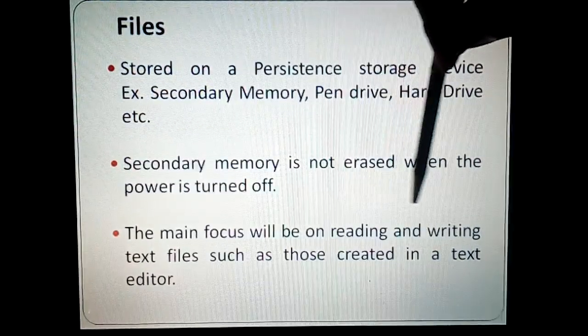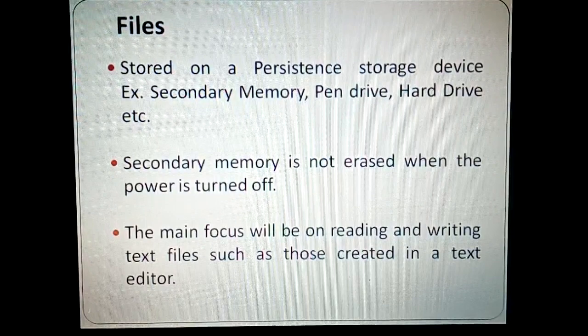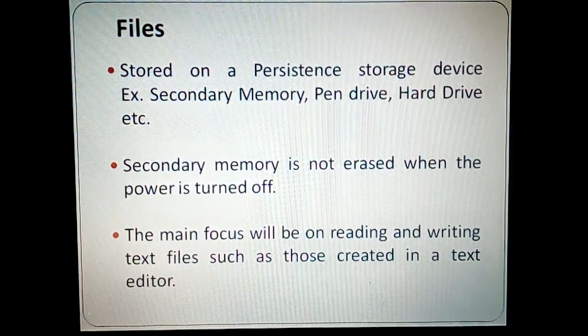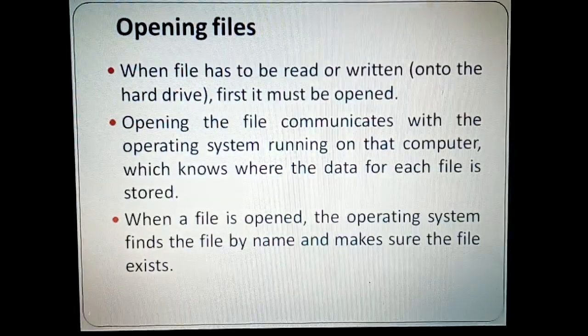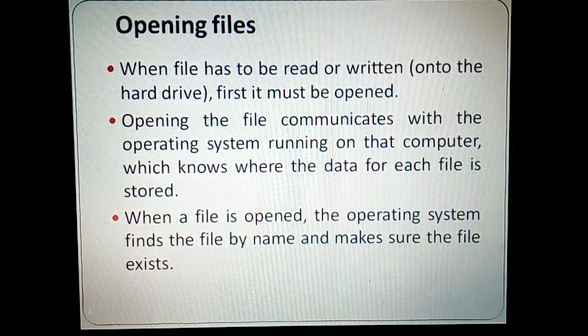The main focus will be on reading and writing text files such as those created in TextEdit. Of course we'll be focusing more on the text files because they make more sense to us than the other files. And let us try to understand now, when I say opening a file, what does it mean?